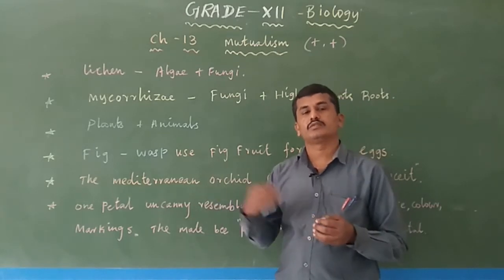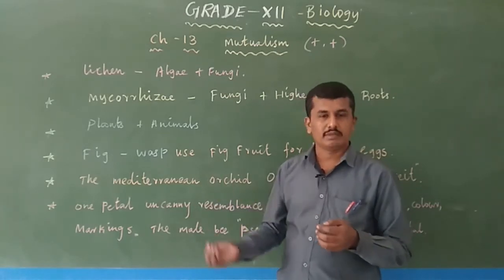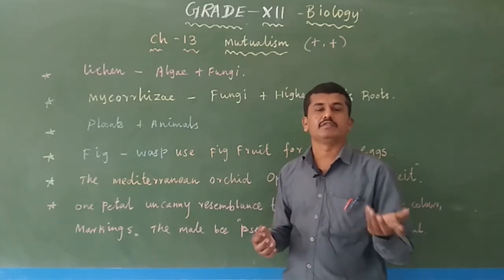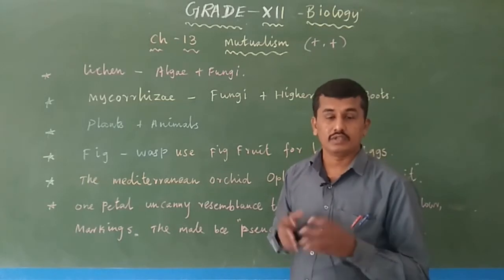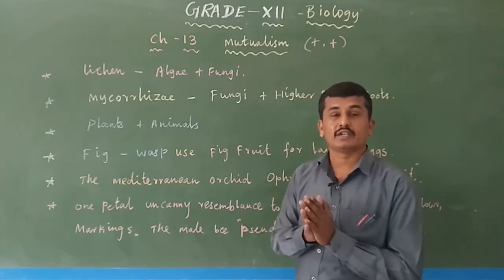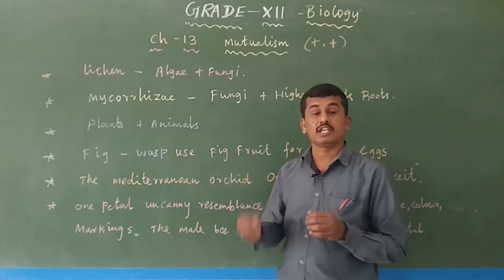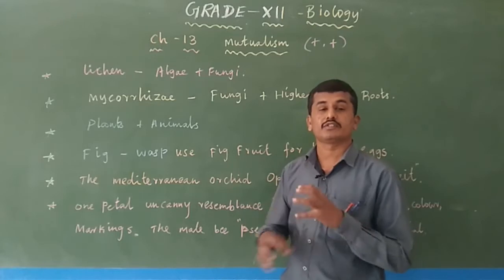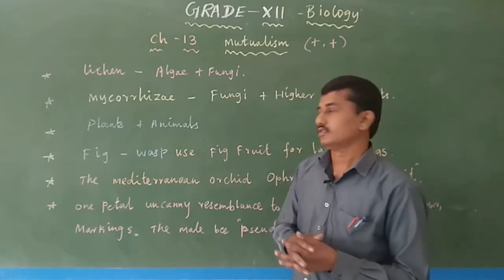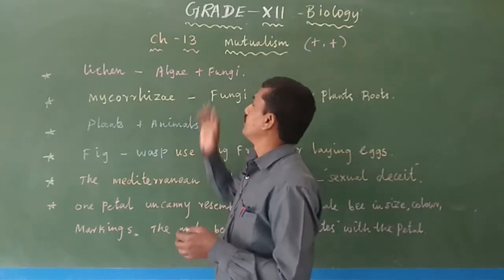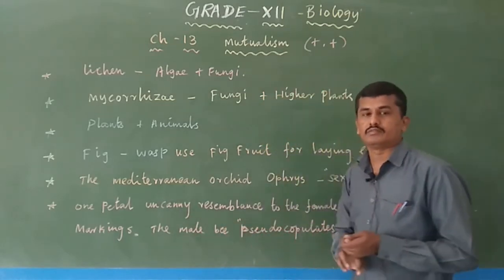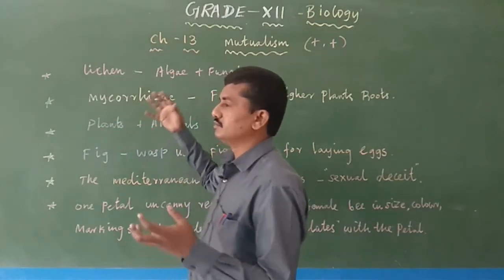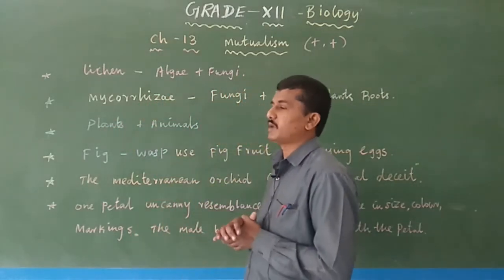So both organisms get benefited. Fungi also get benefited from the higher plant root, and the plants also get benefited from the fungi. Without the fungi interaction, without the mycorrhiza, even the pine tree seed is not germinated. The pine seed is germinated only in the presence of mycorrhiza, that is fungi. So what is that interaction? Mutualism. Example is mycorrhiza. And another important, fantastic mutualism between two species is plants and animals.